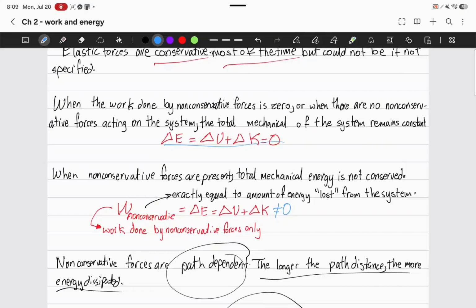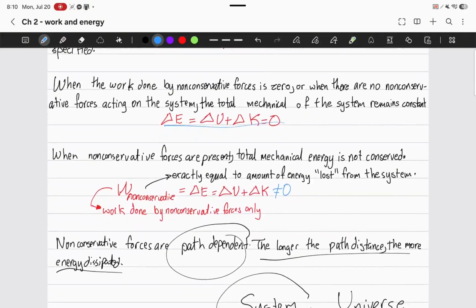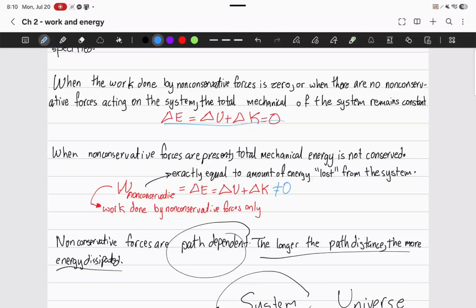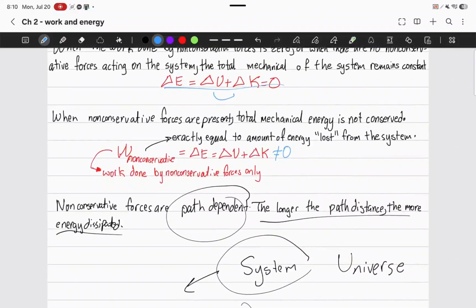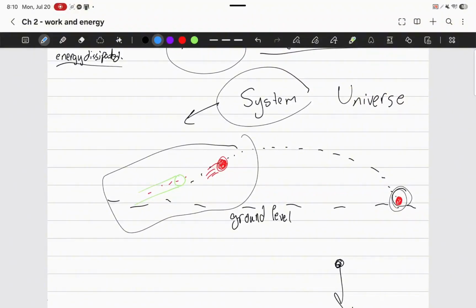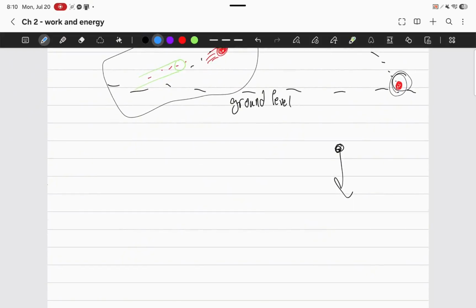And what that means is that when you only have conservative forces, you can end up finding out what the kinetic energy is and what the potential energy is, because you can just get them to one side. Say this is negative delta U, this is equal to delta K, and then you can end up solving for mass. You can solve for height, velocity. So it depends on the constants that they give you and the information that you have.